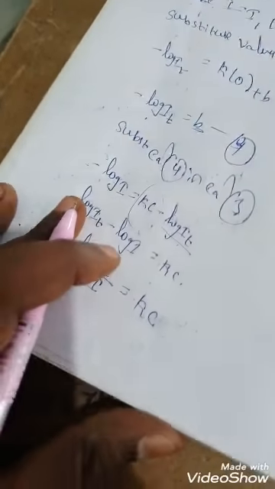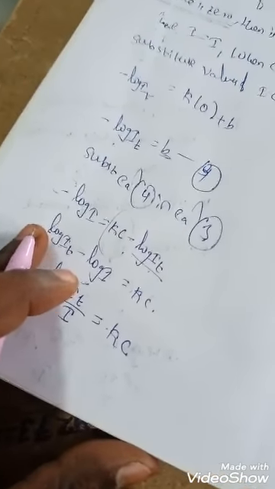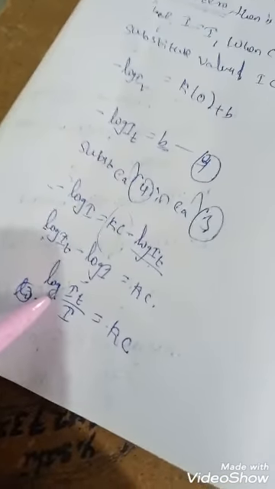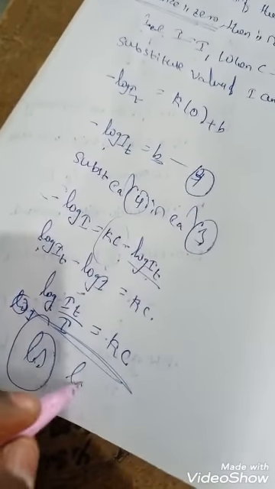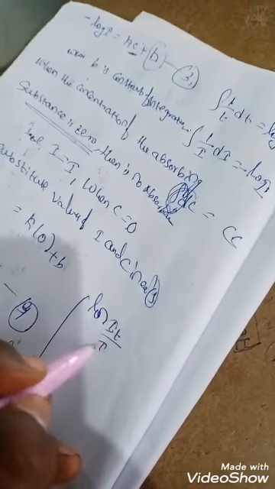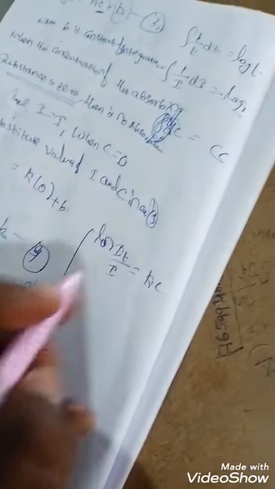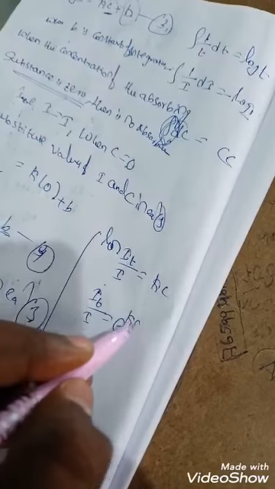Okay, this log is a common log. Natural log means ln value. This is totally converted into ln. What happens? ln IT by I equal to kc. Okay, so IT by I equal to e power kc.